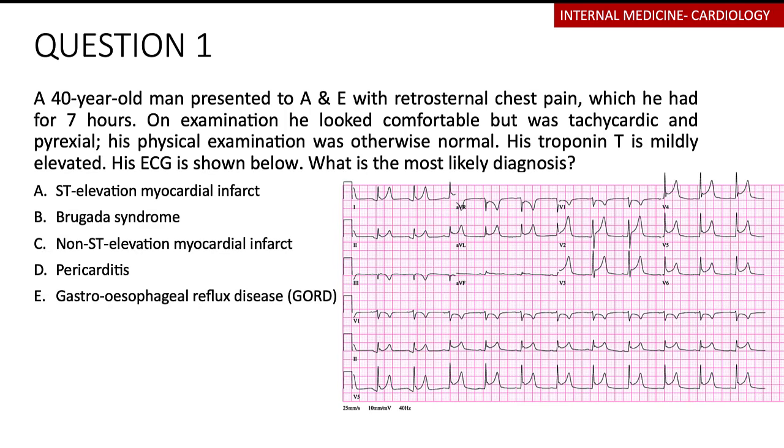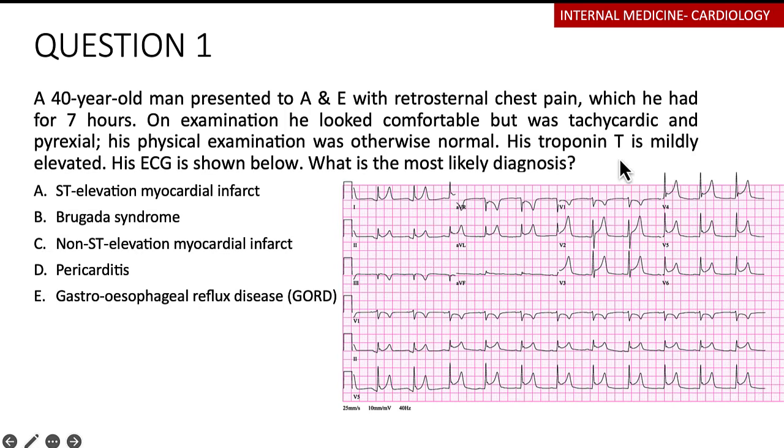All right. So off the bat, when we look at this particular question, this is a 40-year-old man that has presented to your emergency department, and they've come in with retrosternal chest pain. Very important to keep in mind. And this has been there for 7 hours. He's tachycardic and he also has a fever, but otherwise the rest of the exam is normal.